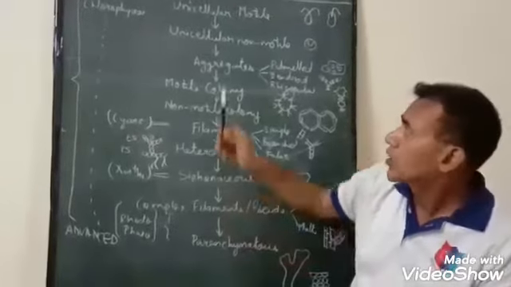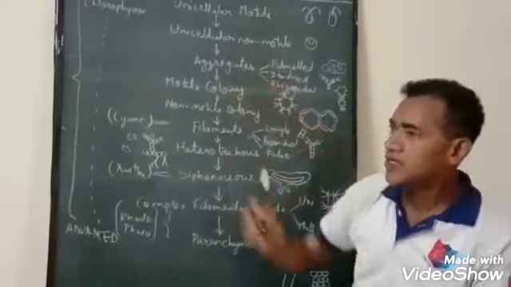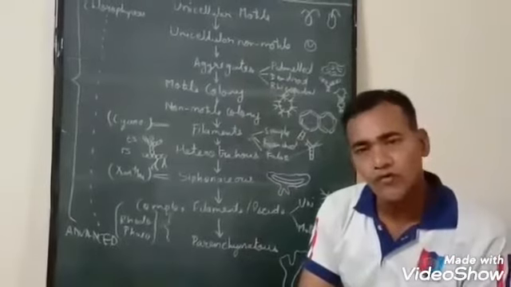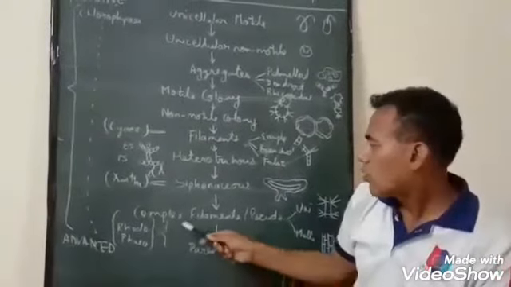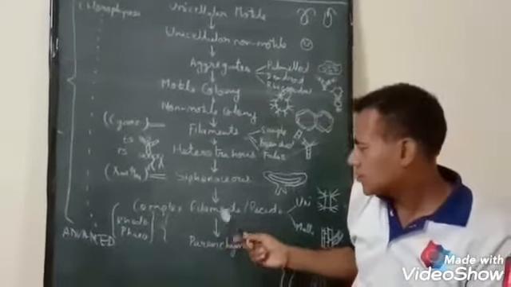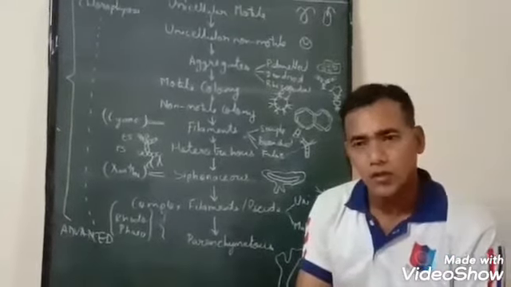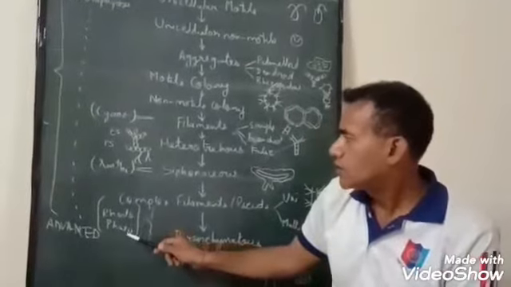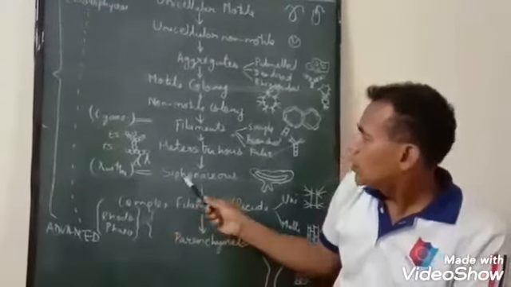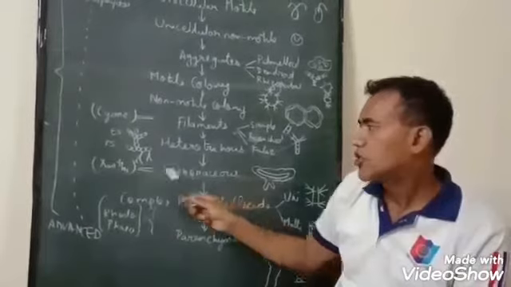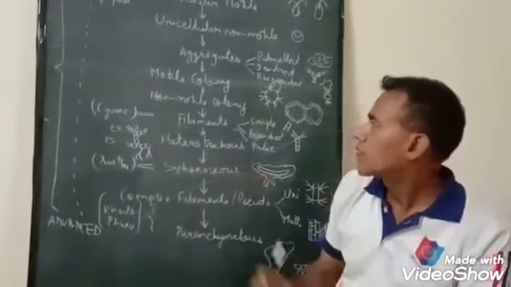As I told you earlier, each type is characteristic to a particular group of algae. The complex filaments or pseudoparenchymatous and parenchymatous are specifically found in Chlorophyceae, Rhodophyceae and Phaeophyceae. Siphonaceous is restricted to family Xanthophyceae.